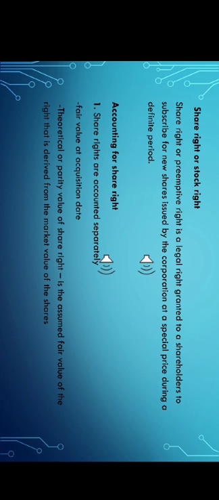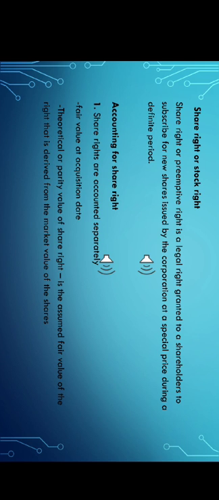Accounting for share rights has two types, but PFRS 9 does not address this accounting issue categorically. First, share rights are accounted for separately, and second, share rights are not accounted for separately. Let's proceed first with accounted for separately, which shall be measured at fair value at the acquisition date. In other words, a portion of the carrying amount of the original investment in equity shares is allocated to the share rights at an amount equal to the fair value of the share rights at the time of the acquisition.